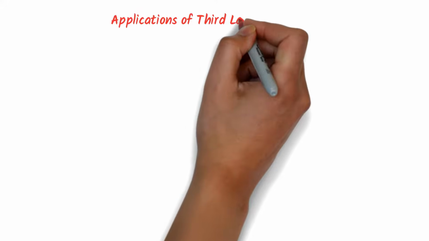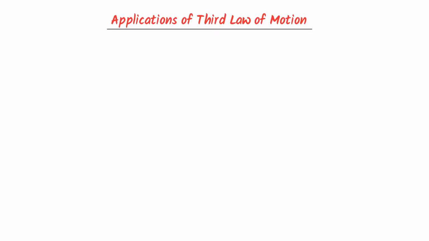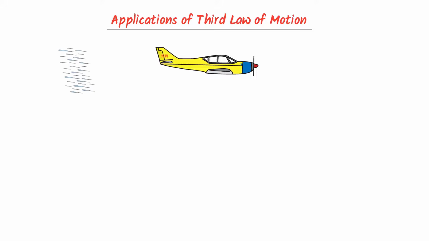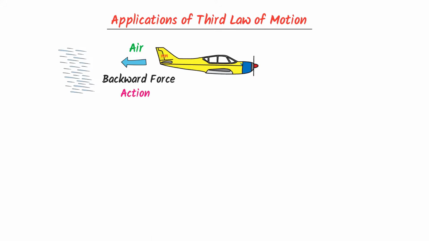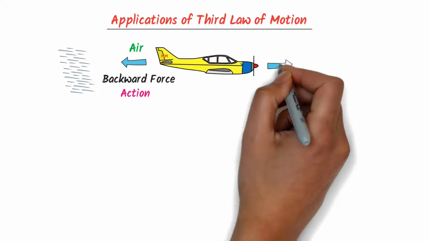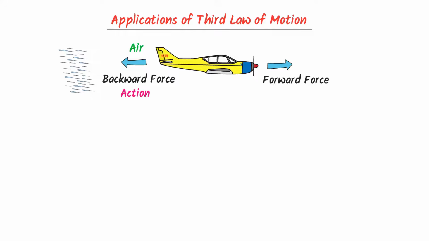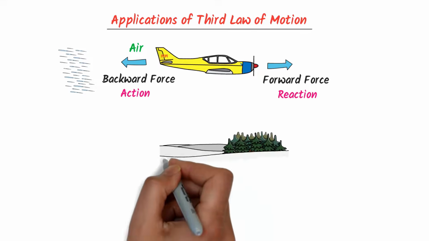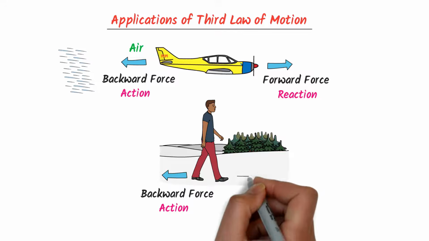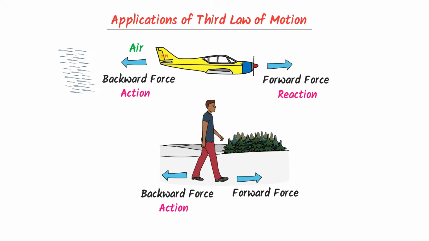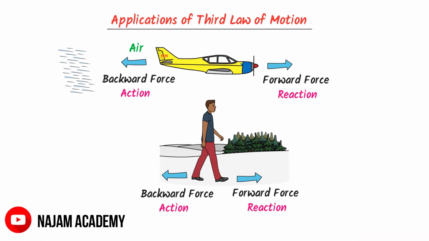Now let me teach you applications of Newton's third law in our daily life. Consider a moving airplane. We know that the engine of the airplane forces the air in a backward direction. It is an action. As a result of this action, the airplane will move in the forward direction, which is a reaction. Secondly, when we walk on the ground, our foot exerts a backward force on the ground, which is an action. As a result, the ground exerts an equal force on our body in the forward direction, which is a reaction.